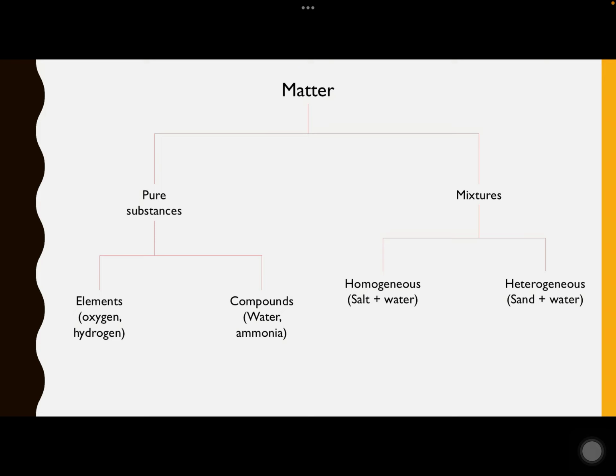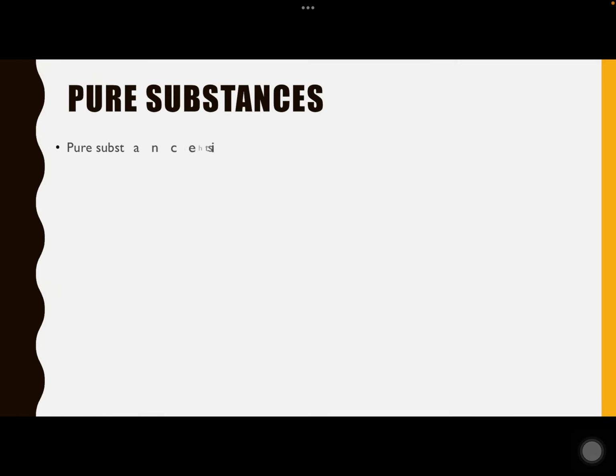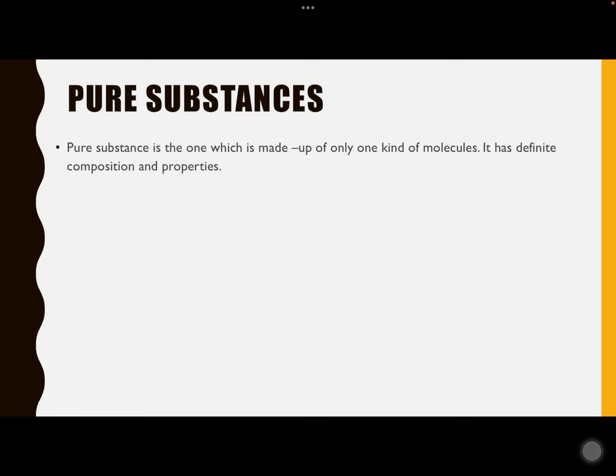So a pure substance is always homogeneous. Why did I say that? Because in a pure substance the composition is uniform throughout the given sample, while in the case of a mixture the composition is not uniform throughout every time. So it may be homogeneous or heterogeneous. Pure substances are those which are made up of only one kind of molecules. So they have definite composition and properties.